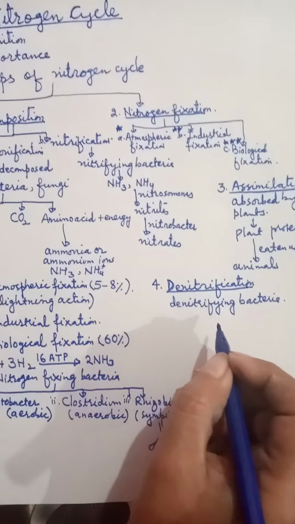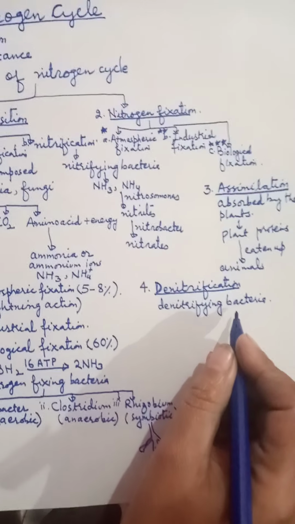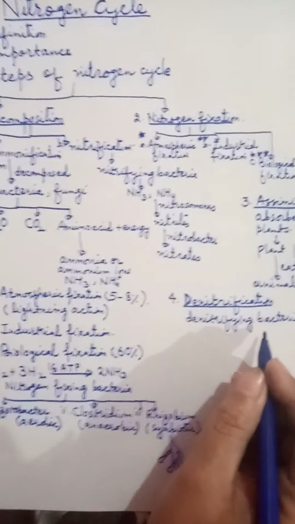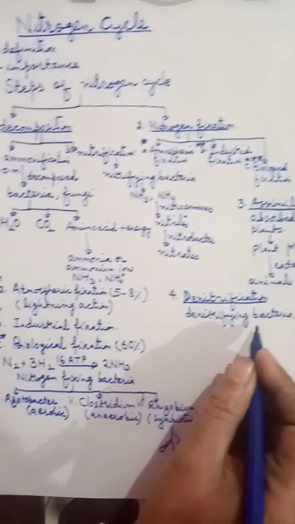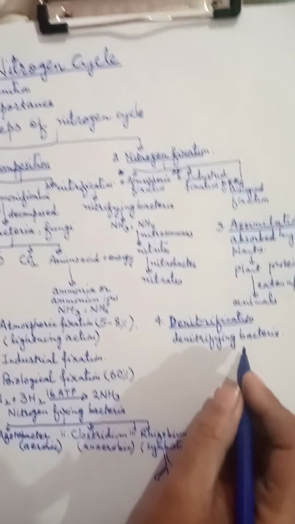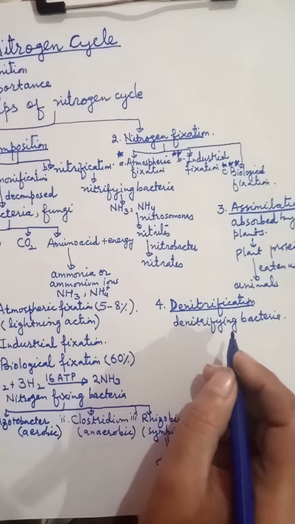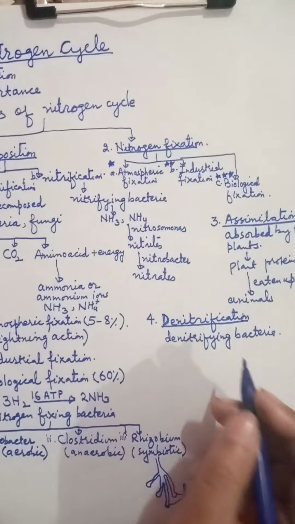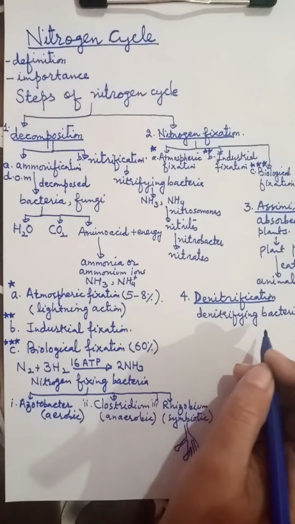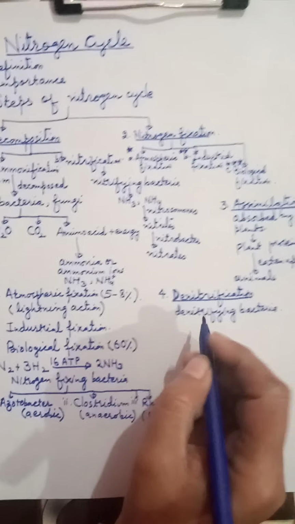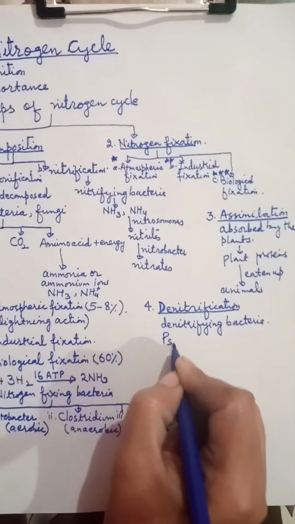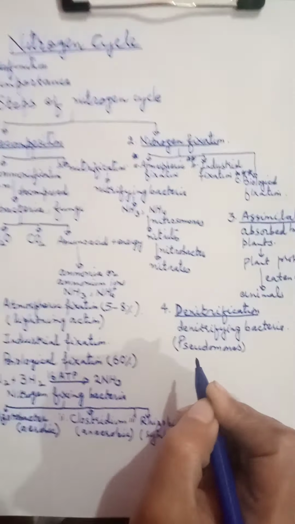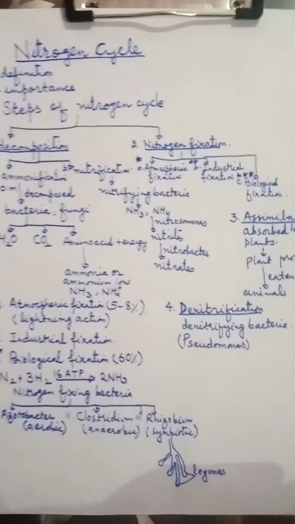Now student, in the absence of oxygen, those bacteria which require oxygen use the oxygen of the nitrates, and in this way they release nitrogen back into the atmosphere. They change nitrates into what? Into gaseous nitrogen. This process is called denitrification. An example of denitrifying bacteria is Pseudomonas species.